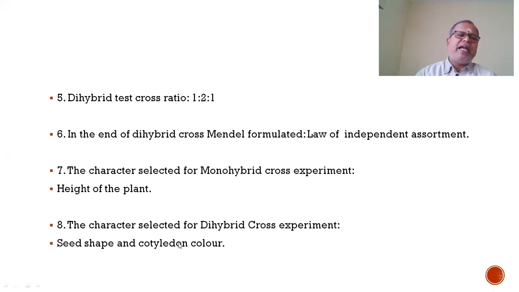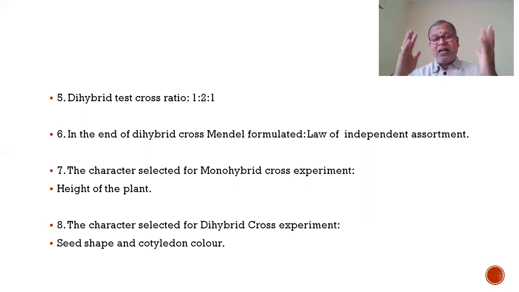You know, in the end of monohybrid cross, Mendel formulated law of dominance and law of segregation. In the end of dihybrid cross, Mendel proposed law of independent assortment. Whenever two different parents with two different characters with 4 different expressions are crossed, the assortment of characters is independent of each other. That's why the new varieties, yellow wrinkled and green round, are formed in the end of dihybrid cross.